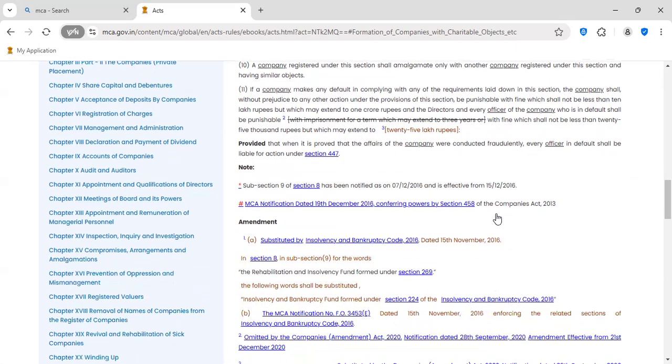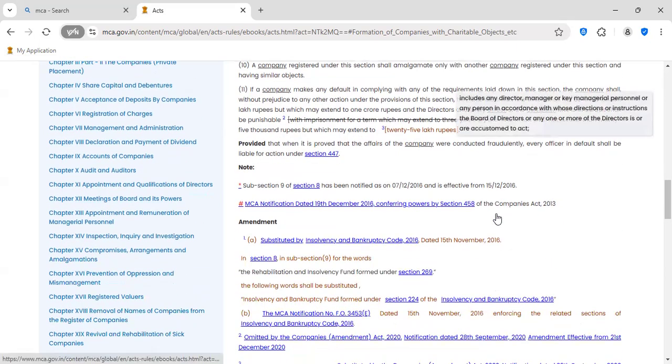Here, directors, I think you know, officer means who is officer. If you see, officer means it includes any director, manager, KMP, or any person in accordance with whose direction or instructions the board of directors or any one or more directors is accustomed to act.